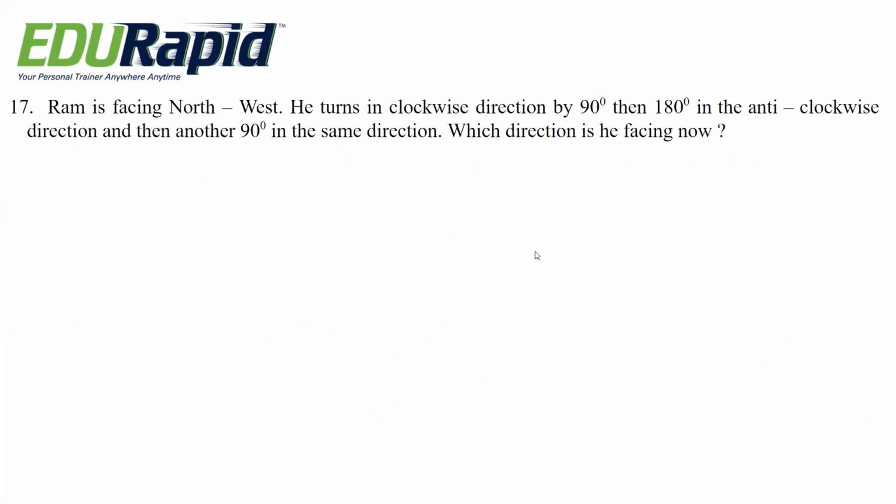Next question. Ram is facing northwest. He turns in clockwise direction by 90 degree, then 180 degree in the anti-clockwise direction, and then another 90 degree in the same direction. In which direction is he facing now? Options are southwest, west, south, southeast.